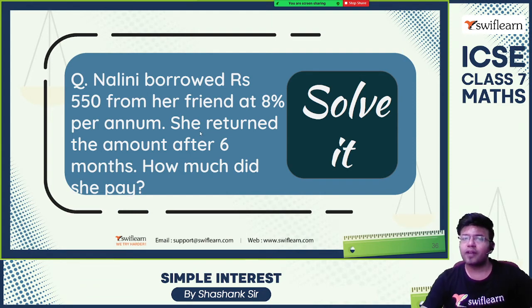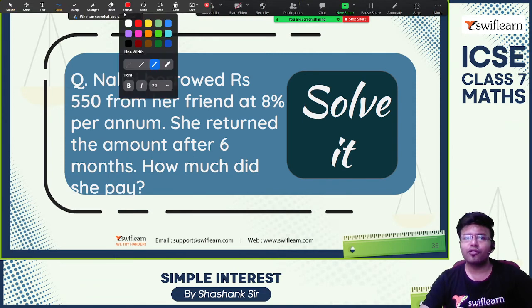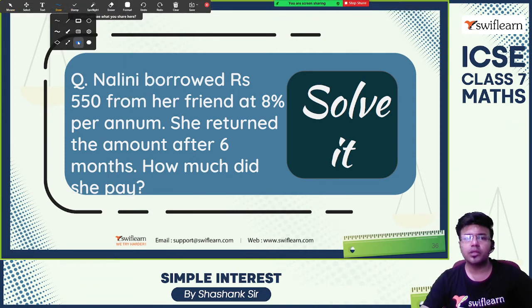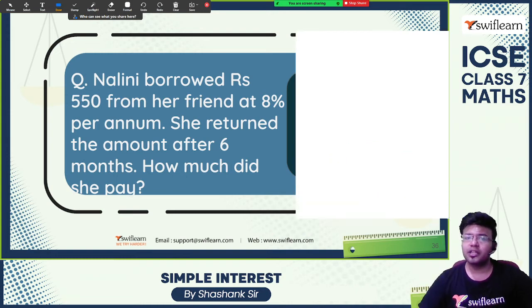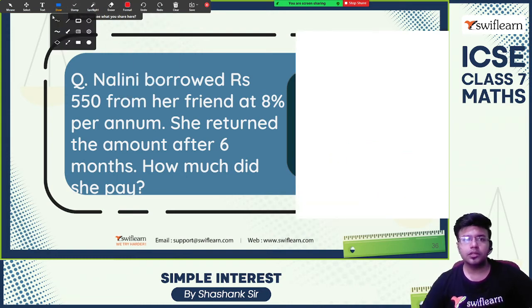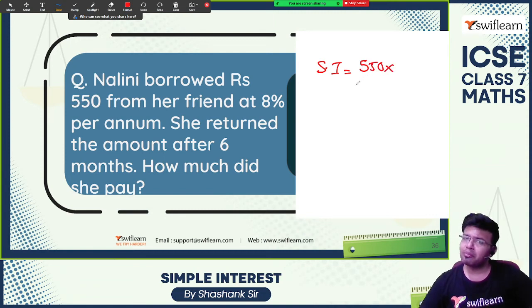Nilani borrowed 550 from her friend at the rate of 8% per annum. She returned the amount after 6 months. How much did she pay? SI is equal to principal 550, time period is half year, which you can write as 1 by 2 or 0.5, into rate of interest per annum 8%, divided by 100.